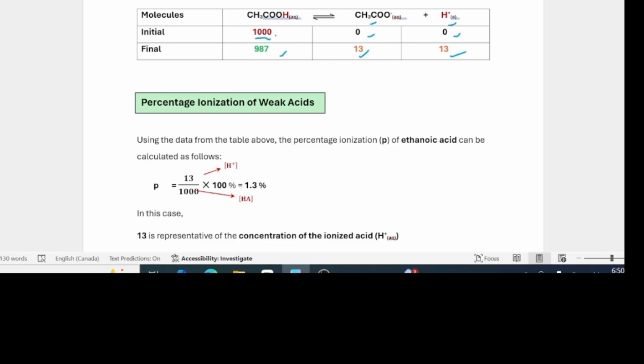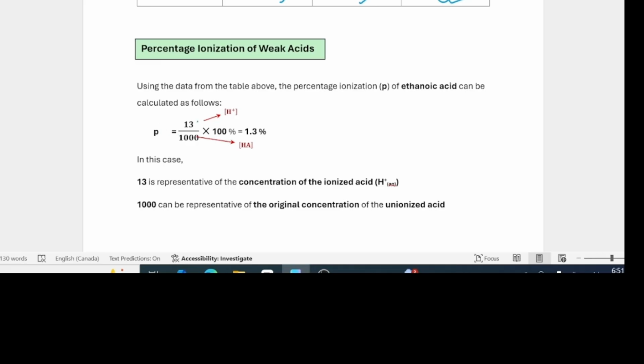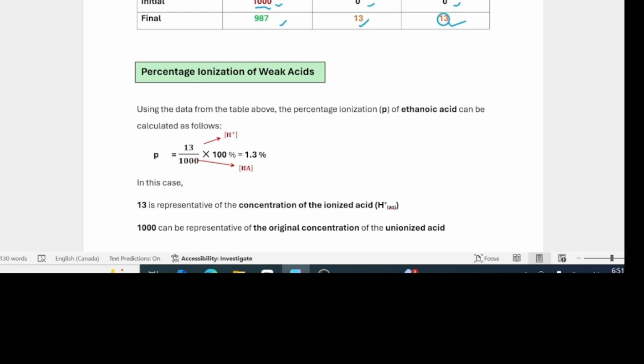We started with 1,000 molecules, but only 13 of them ionized to produce these ions. To find the percentage ionization, we'll take either of these, though we're more interested in hydrogen ions, and put it over the initial concentration and multiply that by 100%. So percentage ionization will be equal to 13 divided by 1,000 times 100%. In this case, the 13 can be representative of either the ethanoate ions or the hydrogen ions. We use hydrogen ions because we're more interested in that, as you'll see later on.